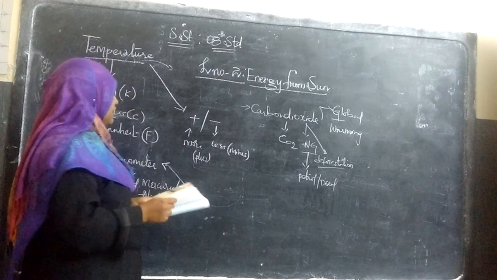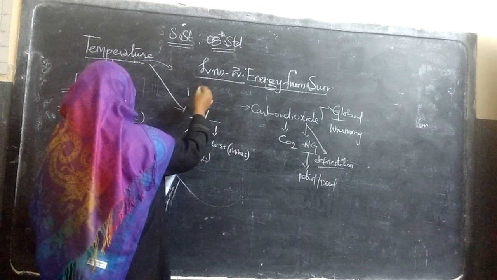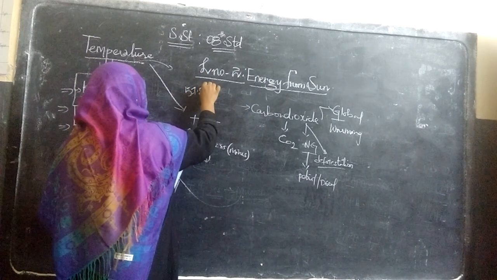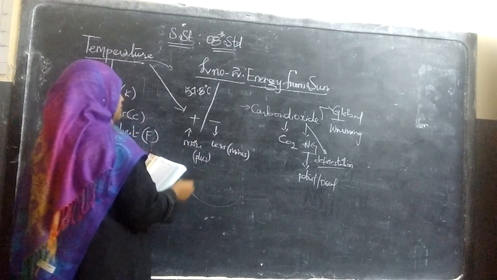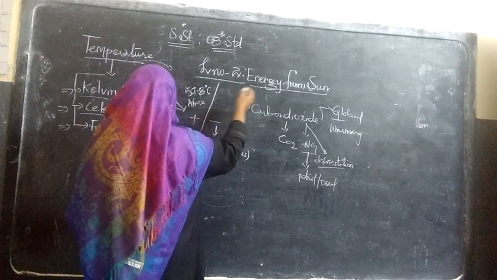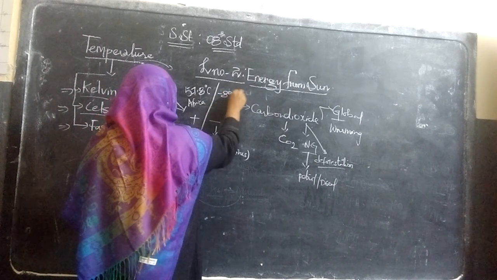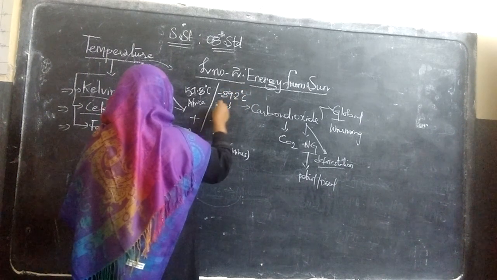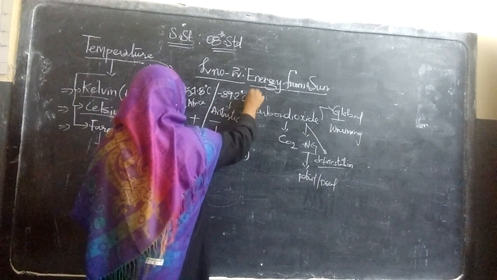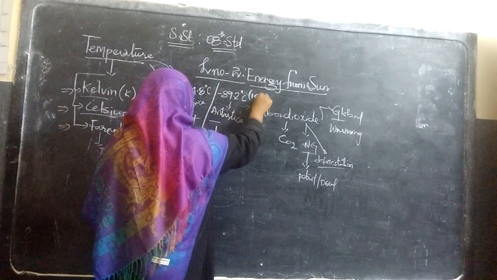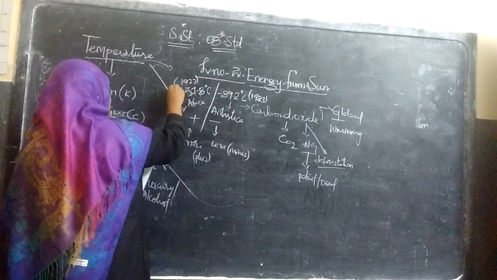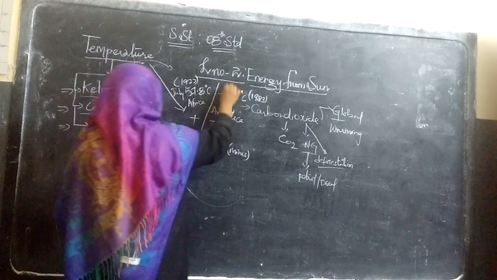So the highest temperature recorded was 57.8 degrees Celsius, in the African continent. The lowest temperature recorded was minus 89.2 degrees Celsius in Antarctica. This was in 1983, and that was in 1922. Same July month here, and this is the June month.